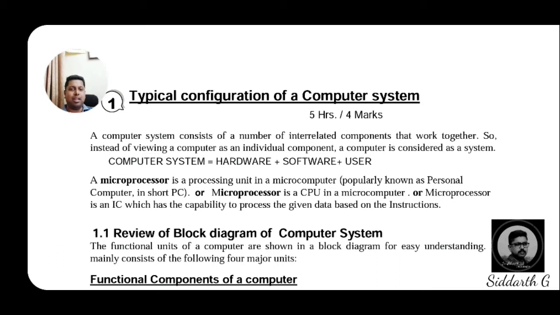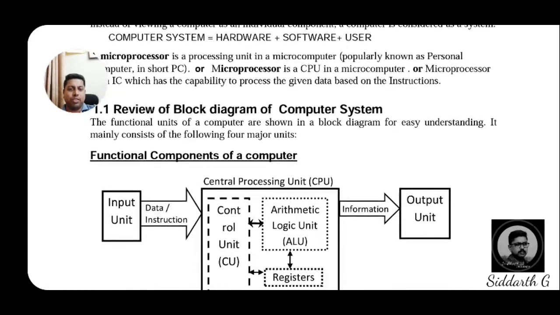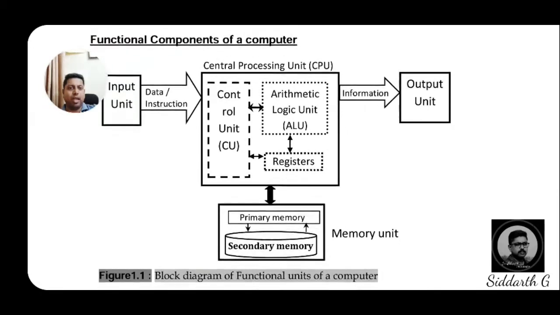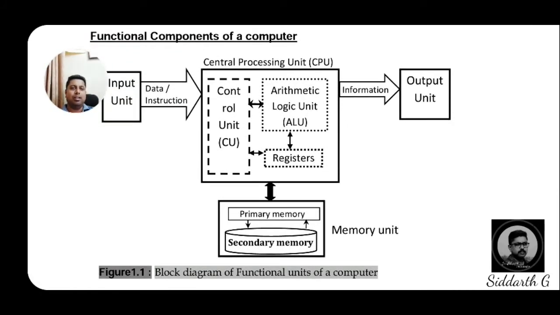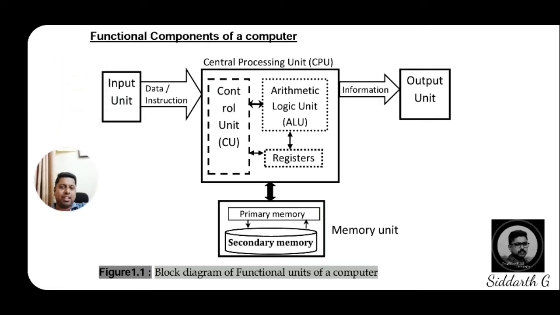And for easy understanding, it mainly consists of the following 4 major units. We will bifurcate the units into 4 major units. Let me show you the diagram. That is what we call the functional components of a computer. Dear students, if you are observing clearly, the first part is what we call the input unit. As we said earlier, it has 4 major units. In that, the first unit is the input unit.